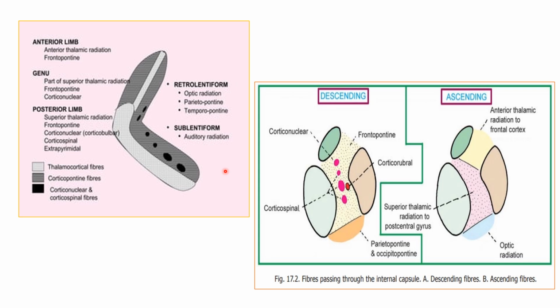Okay. So while writing about the internal capsule, you should mention the parts of the internal capsule and what are the fibers in the anterior limb, what are the fibers in the genu, and what are the fibers in the posterior limb, and what are the fibers in the retro and sublentiform area. Okay. So with different colors, you should highlight this diagram. So what are the ascending and what are the descending fibers? You can write it down very easily.